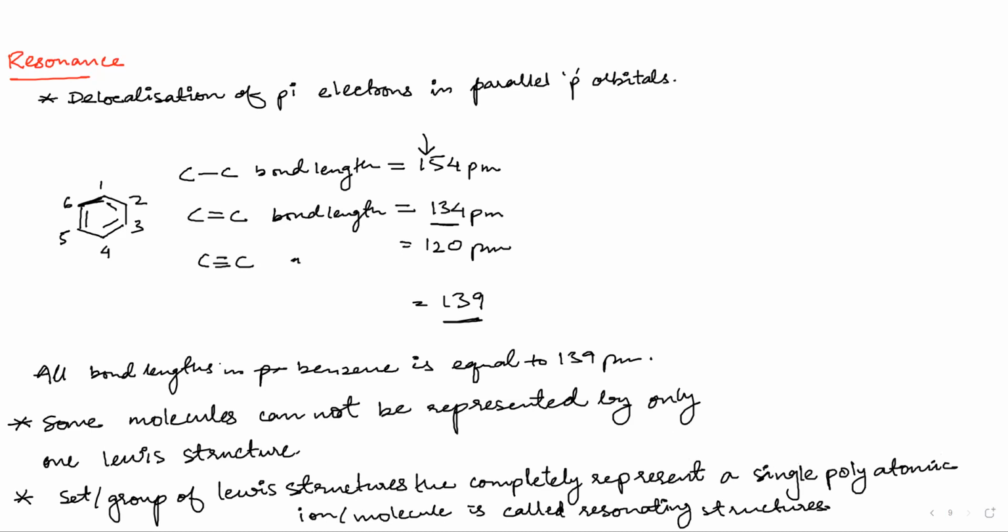Okay, so here the phenomenon of resonance came into place, and how the resonance happens, we will see in the next slide. Okay, why this resonance happens.